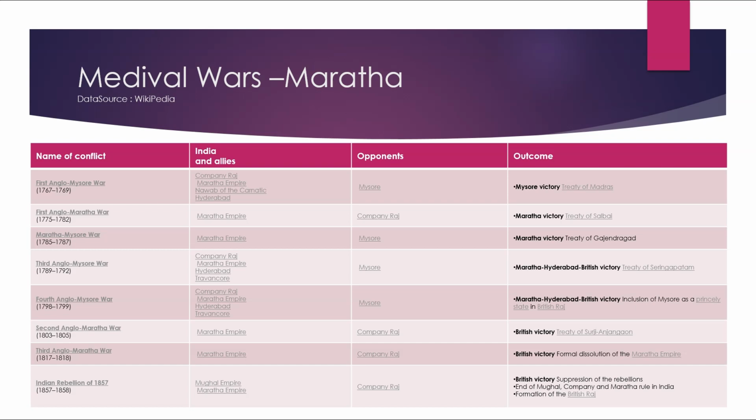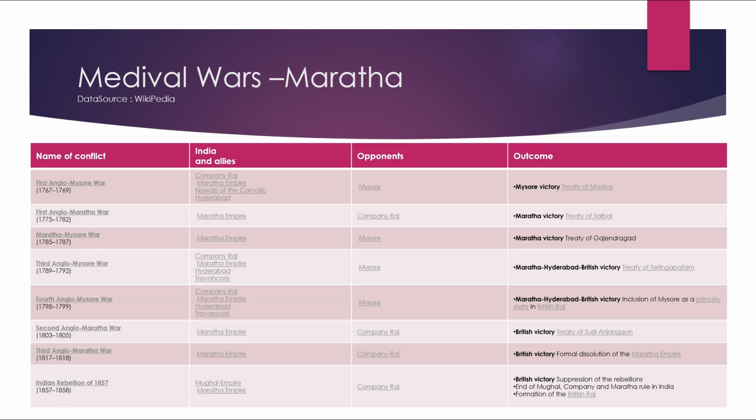First Anglo-Maratha War, 1775 to 1782, between Maratha Empire and Company Raj. Maratha victory and Treaty of Salbai. Then Maratha-Mysore War, 1785 to 1787. Maratha Empire versus Mysore. Maratha victory, Treaty of Gajendragad.